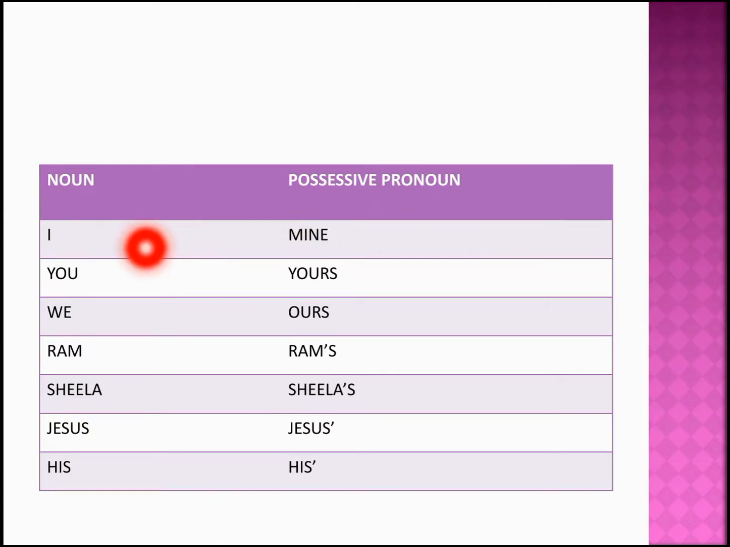When your noun is I, your possessive pronoun is going to be mine. When you have your noun to be you or we, it is going to be yours or ours without any apostrophe. But when your noun is going to be a proper noun, that is, it can be a name, then you are just going to add an apostrophe and then an s. For example, Ram is changed as Ram's, Sheila is changed as Sheila's. Now just see, if your noun ends with the letter S, then you are not going to add another S after the apostrophe, you are just going to add an apostrophe. So this is something which you have to remember whenever you are using a possessive pronoun.